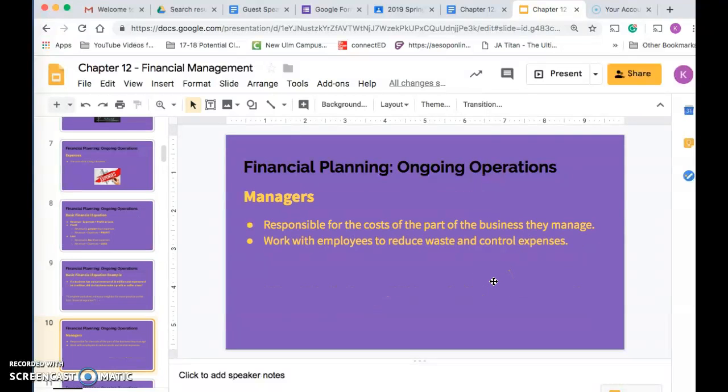All right, welcome back. We are going to move into the ongoing operations of financial planning. So managers are going to be responsible for the costs of the part of the business that they manage. Okay, we've talked about this. We went through a management chapter. In the financial planning piece, they would maybe be a finance manager, or the head of the accounting department. They work with employees to reduce waste and control those expenses.